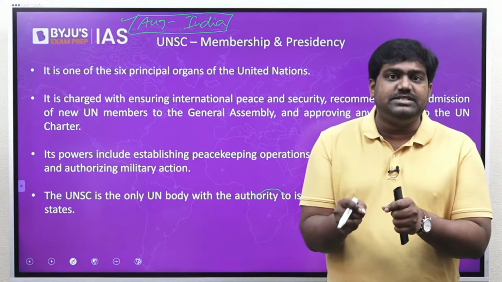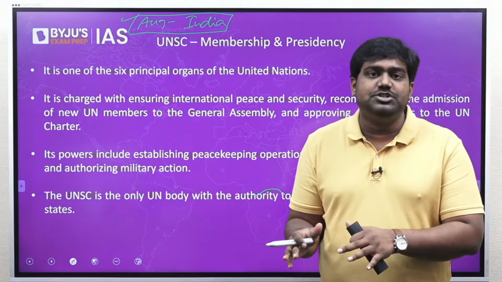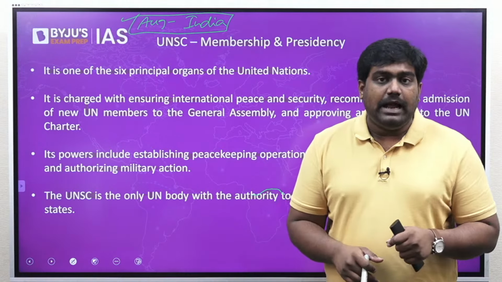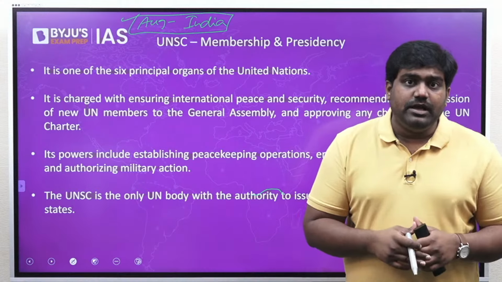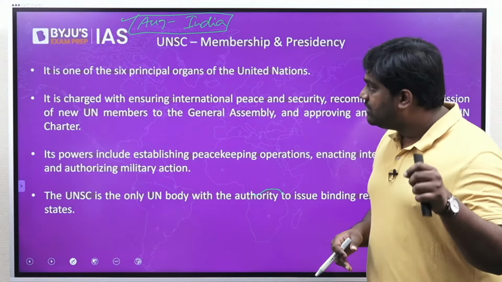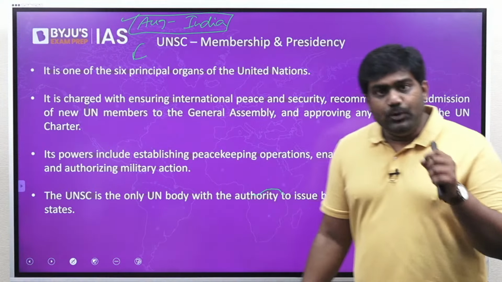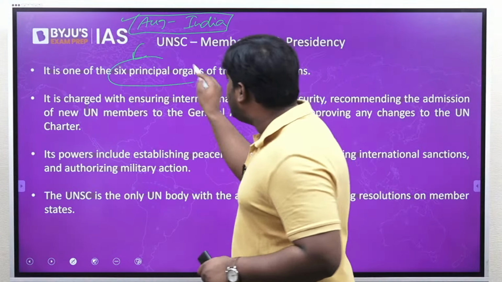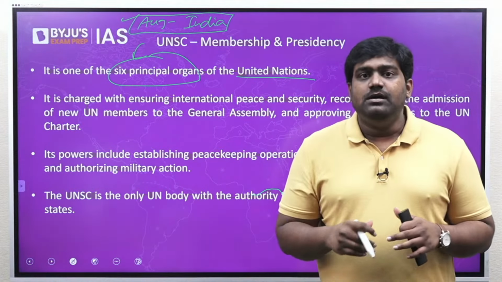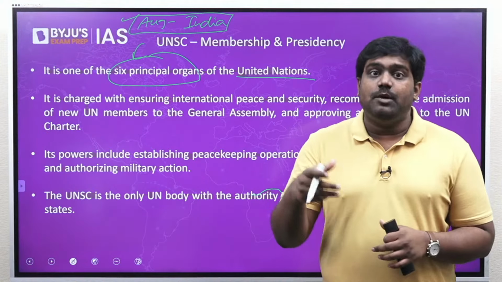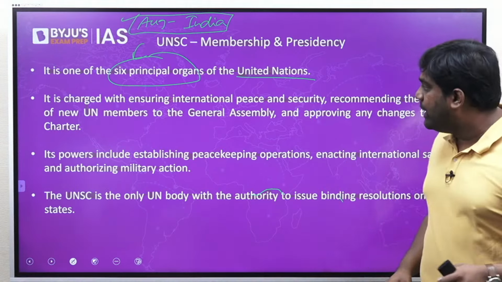You should know what is UNSC, who are the non-permanent and permanent members, how are they elected, what is the composition, and what's the mandate, and who can become the president, or which country can occupy the presidency of this important body of the United Nations. So let's cover this quickly, which will help us answer the question. See, UNSC is one of the principal organs of the United Nations. There are 6 principal organs like the UN General Assembly, International Court of Justice, Economic Social Council, etc. So UNSC is one of the principal organs of the UN.